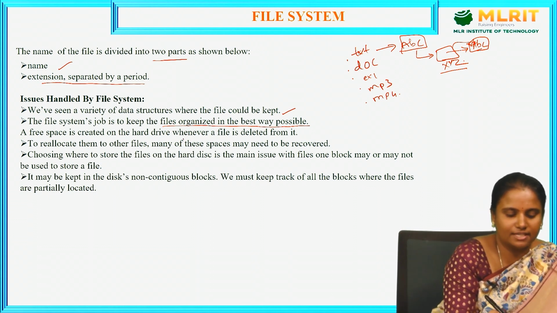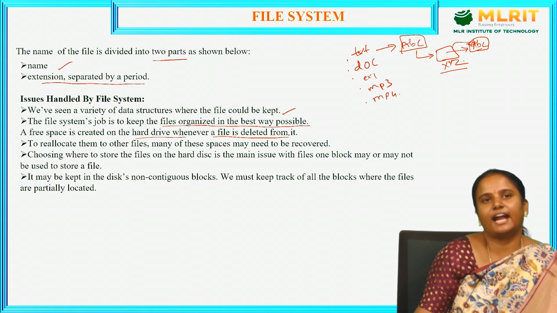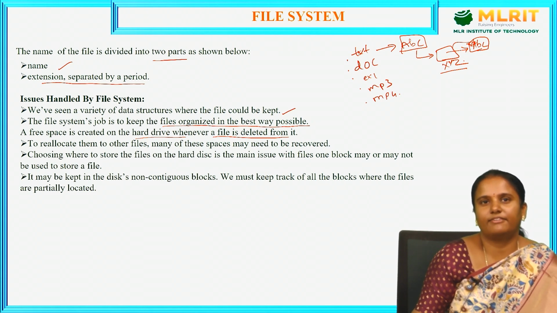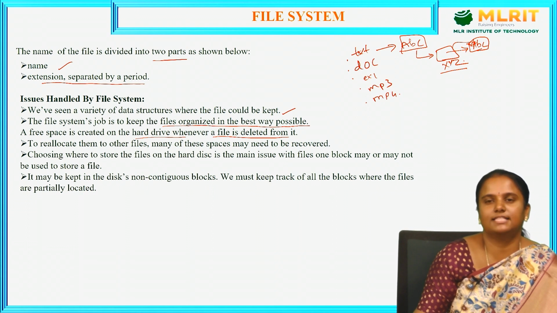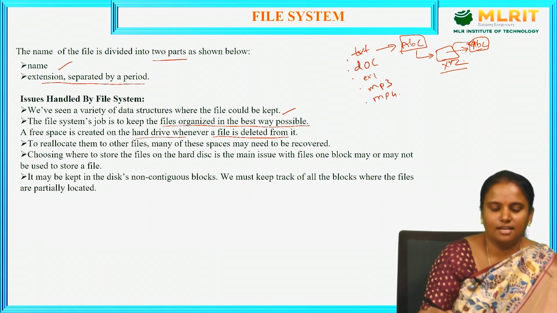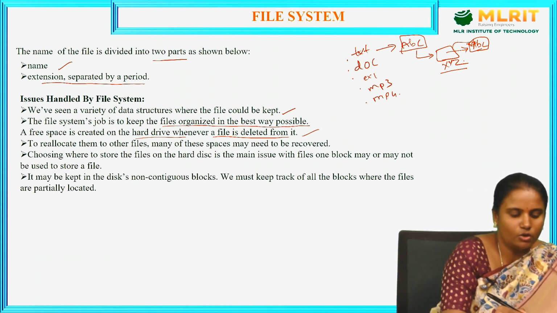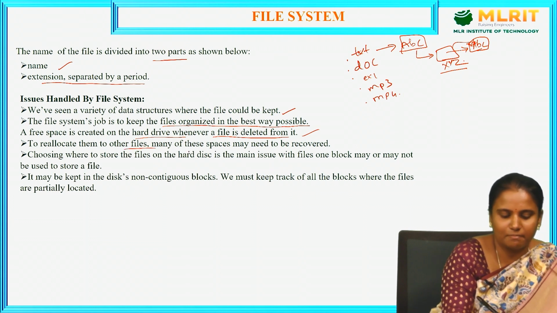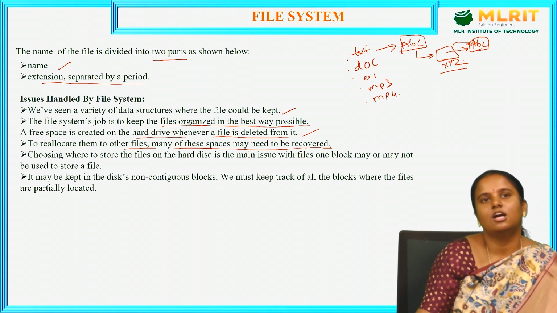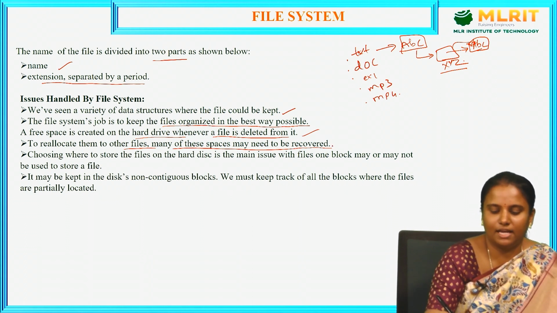Free space is created on the hard drive whenever a file is deleted from it. When the drive is full, we cannot insert a file. In that case we remove unwanted files, get free space from the drive, and then we can insert the new files. That is freeing space from the hard disk or hard drive by removing unwanted files. To reallocate the space to other files, many of these spaces may need to be recovered, so that they can be recovered.